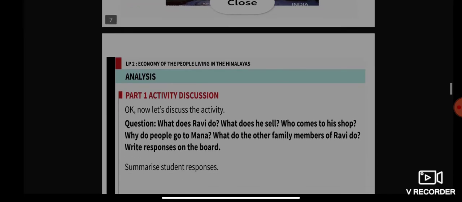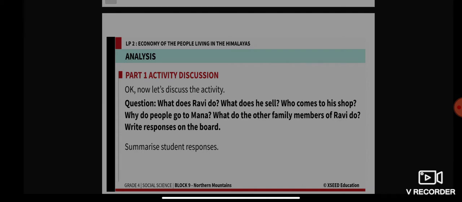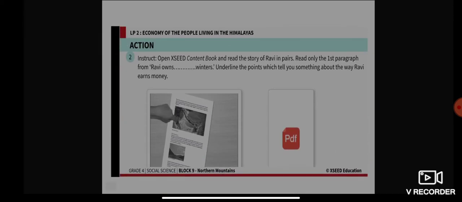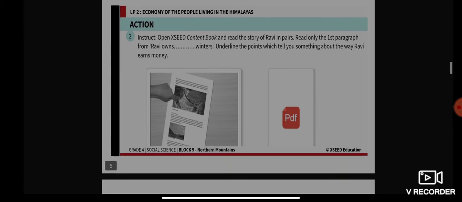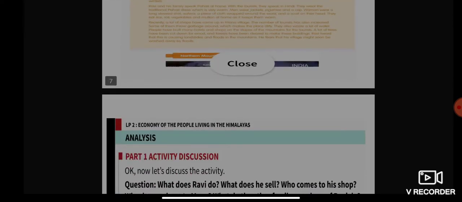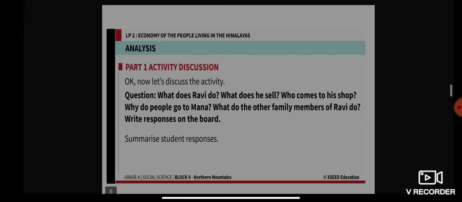I hope you are following the instruction. So let's get into the activity discussion. First of all, please follow the instruction properly, underline the points, and after that come back to the activity discussion. Let us discuss the given activities.